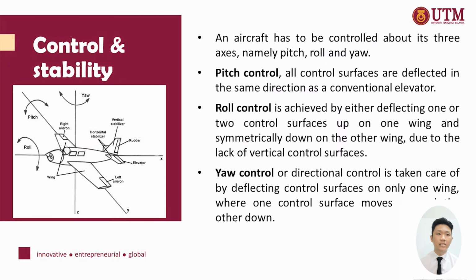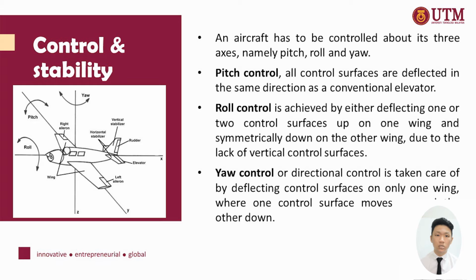Okay, the control and stability. An aircraft has to be controlled about its three axes, namely pitch, roll, and yaw. Pitch control means all control surfaces are deflected in the same direction, like a conventional elevator. Roll control is achieved by deflecting one of two control surfaces up on one wing and symmetrically down on the other wing, due to the lack of a vertical control surface.